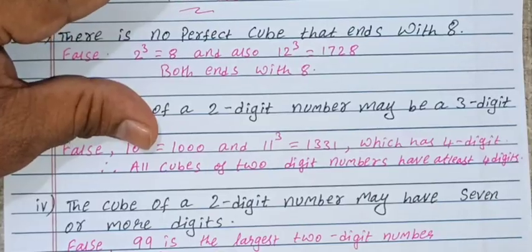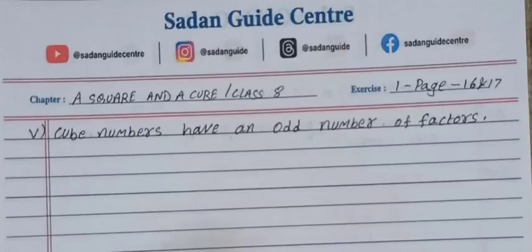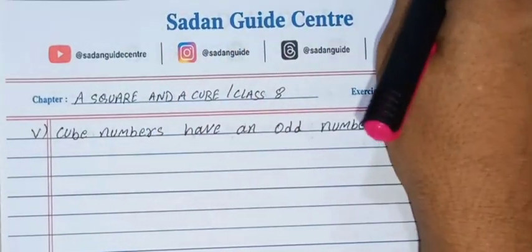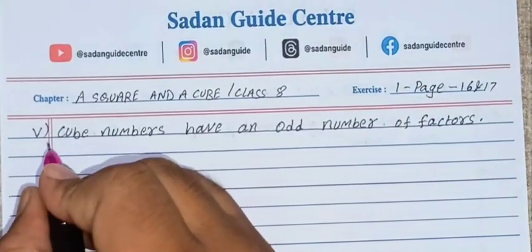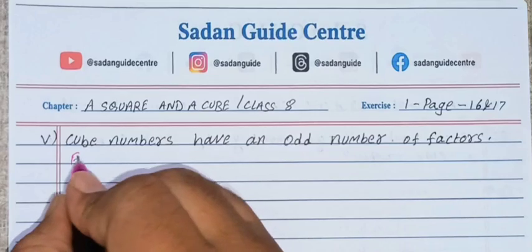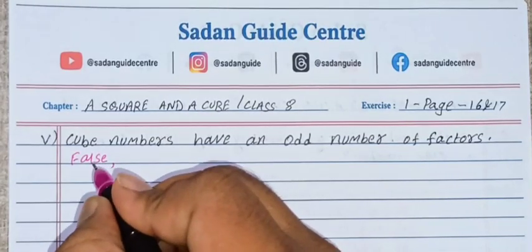Okay, children, right? And coming to the next one, that is the fifth part, which says that cube numbers have an odd number of factors. So it says the cube numbers have an odd number of factors. Here also the answer is false, children. And what is the reason for that?